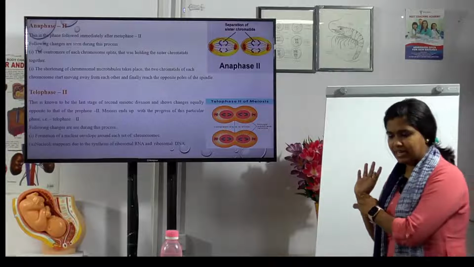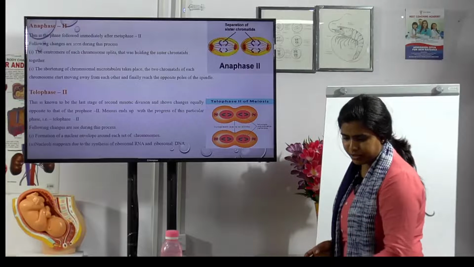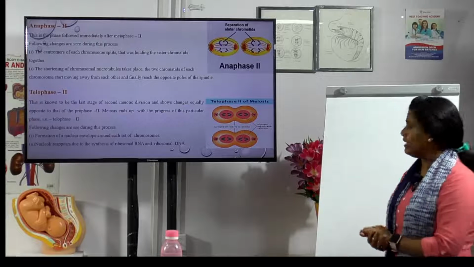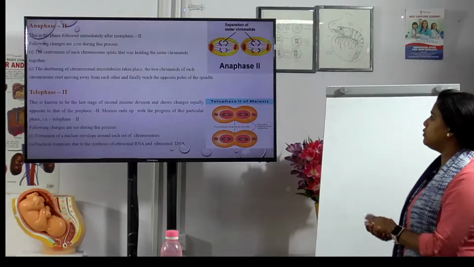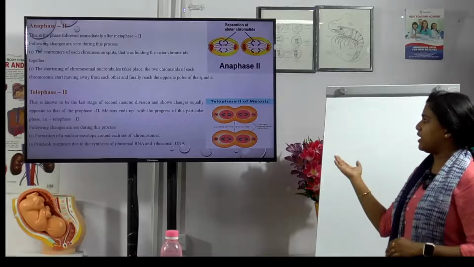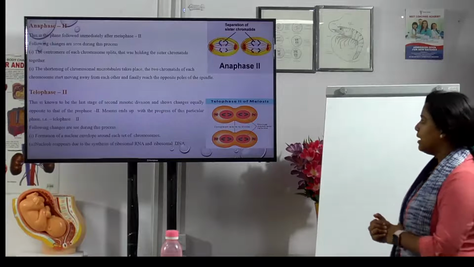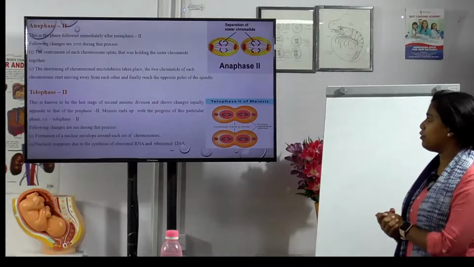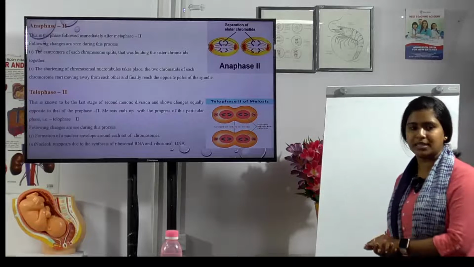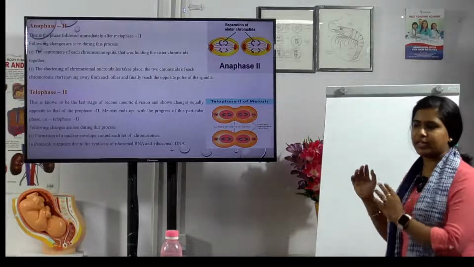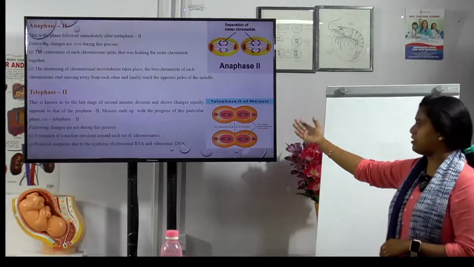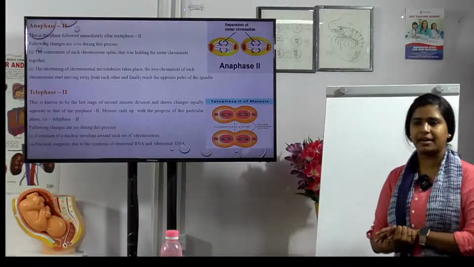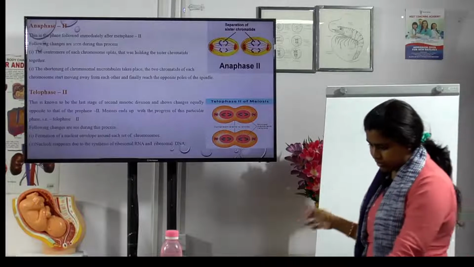And then next telophase 2. Telophase is the last phase in this second meiotic division. என்ன ஆகும் இங்க? ஈக்குவலா ஆப்போசிட்ல டிவைட் ஆவாங்க, to that of prophase 2, and this ends with the progress of this particular phase, and that is called telophase 2. என்னென்ன changes இருக்கும்? Formation of nuclear envelope around each set of chromosomes. முன்னாடி எல்லாத்துக்கும் சேர்த்து ஒரு nuclear envelope இருந்துச்சு, இப்போ each செட்டுக்கு தனித்தனியா ஃபார்ம் ஆயிட்டு. Then the nucleolus reappears due to the synthesis of ribosomal RNA. முடிஞ்சிட்டு, இப்போ என்ன ஃபார்ம் ஆயிட்டு லாஸ்ட்ல?